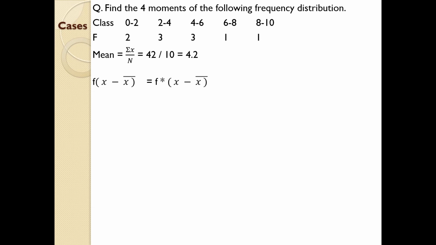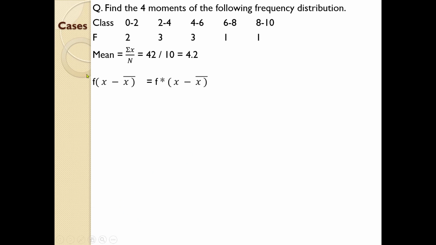But before we go into the table, remember previously in individual series it is very easy to find x minus mean raised to 2, 3 and 4. But when it comes to f into x minus mean raised to 2, 3 and 4, there is a slight difference in computation, and you have to be very cautious regarding that.